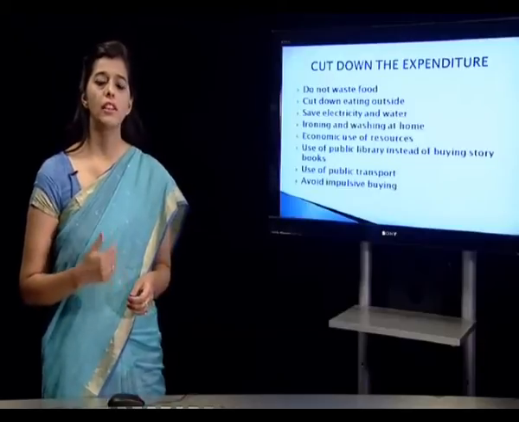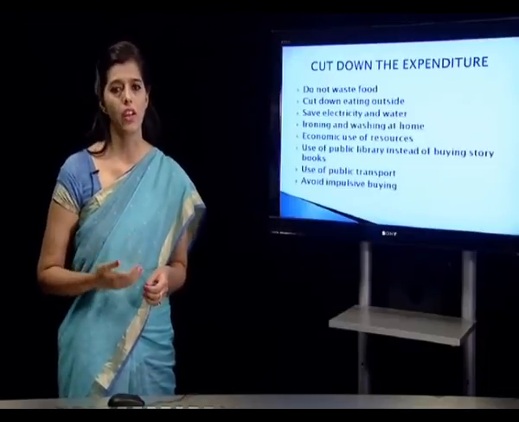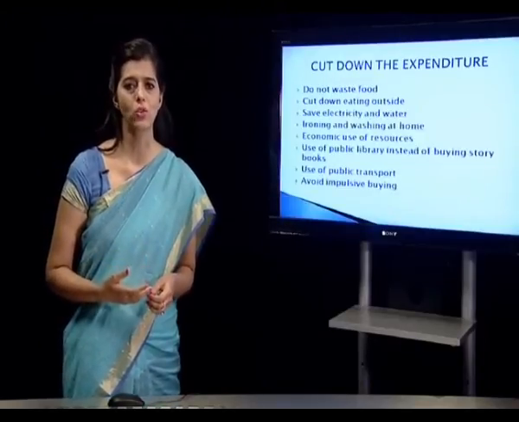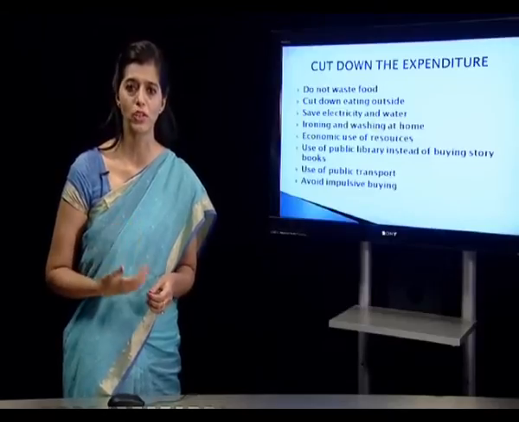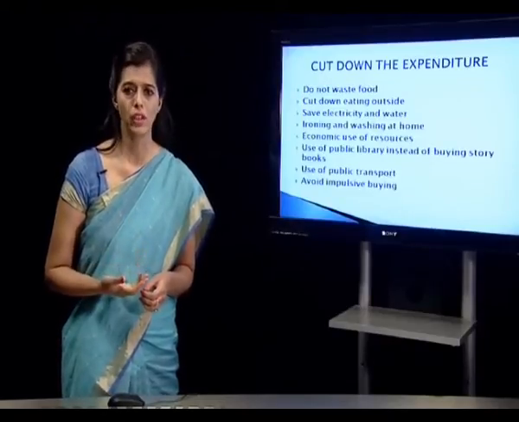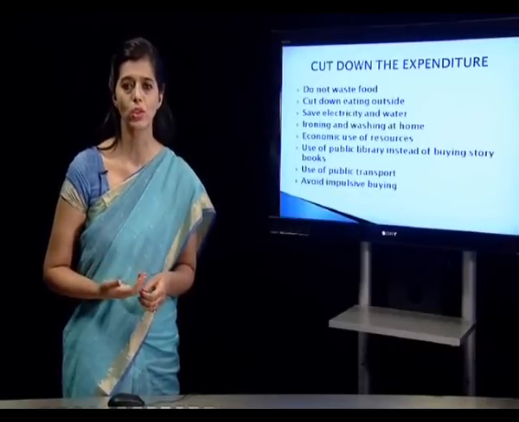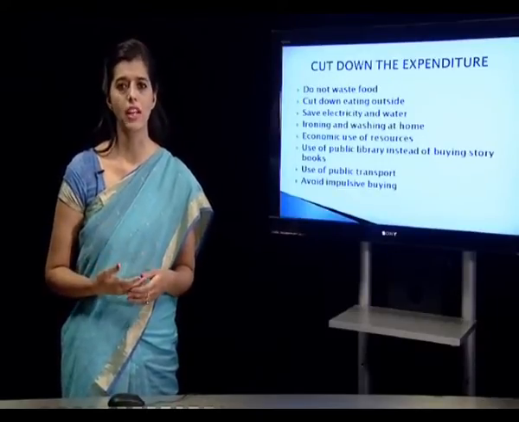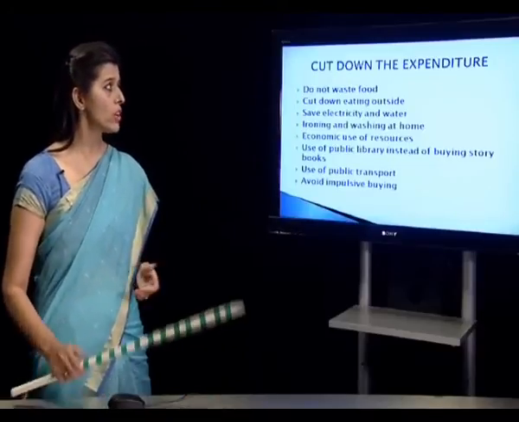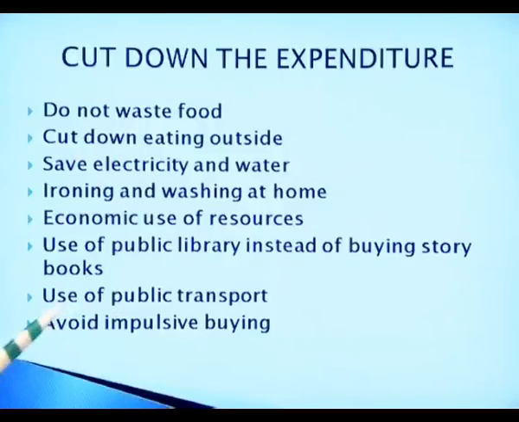Another way, other than earning more, there is another way. Suppose one is not in a capacity to earn more, one person doesn't have that much of time. So what do we have to do in a family? We have to cut down on expenditures, because when we don't have an extra source of income, we have to cut down on expenditures. Now, what are the ways? Do not waste food. Whatever you are eating, please don't waste food.